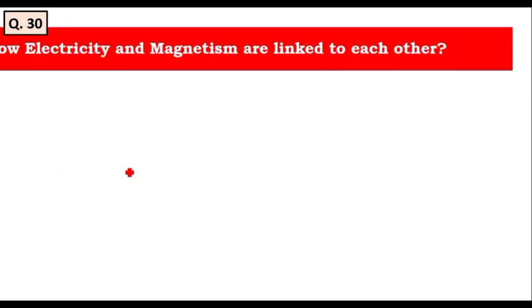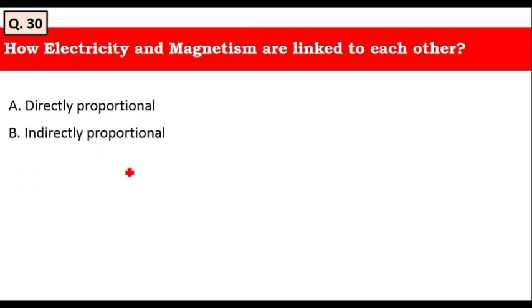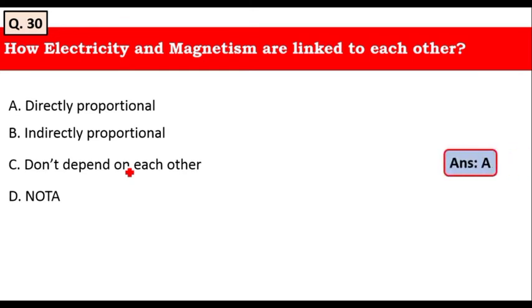Next question is, how electricity and magnetism are linked to each other? They are directly proportional, indirectly proportional, don't depend on each other, none of the above. Just now we saw that electricity and magnetism are directly proportional to each other. If you increase the electricity, magnetic field will be maximum. If you increase the magnetic field, electricity generated will be maximum. Therefore, option A is the right answer for this question.